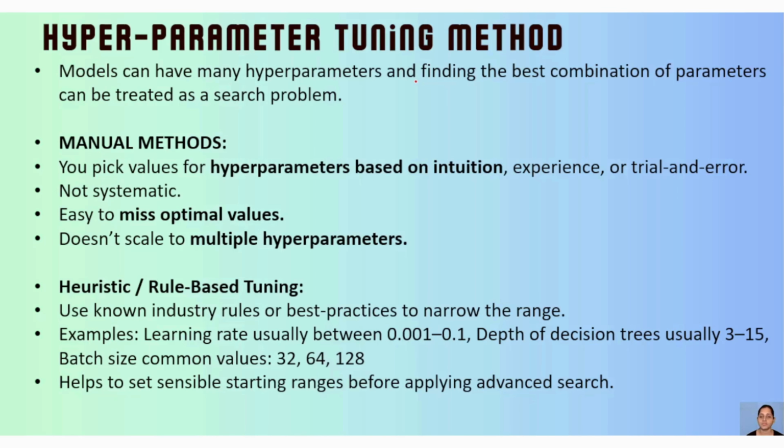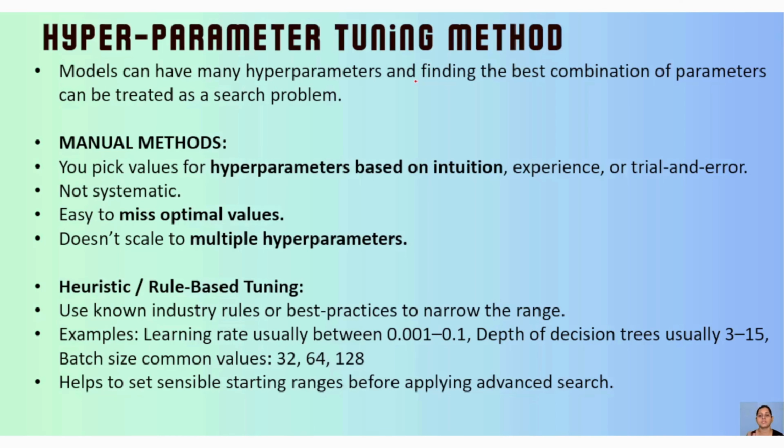Then we have rule-based tuning. In rule-based, we go ahead with industry rules and best practices. We start with a broader range and reduce it to a narrow range. For example, the learning rate usually comes between 0.001 and 0.1, which is a sweet spot.